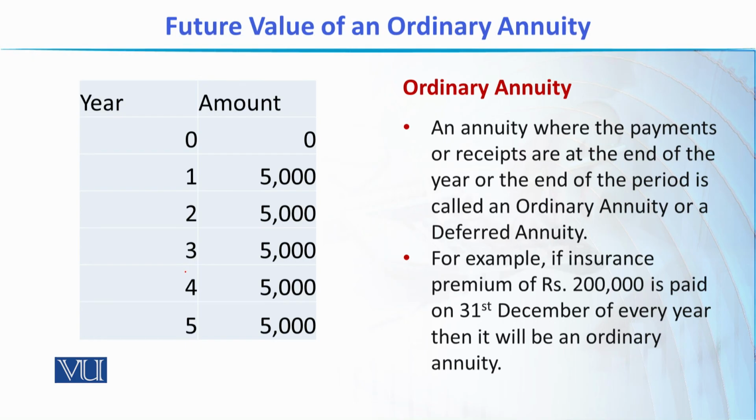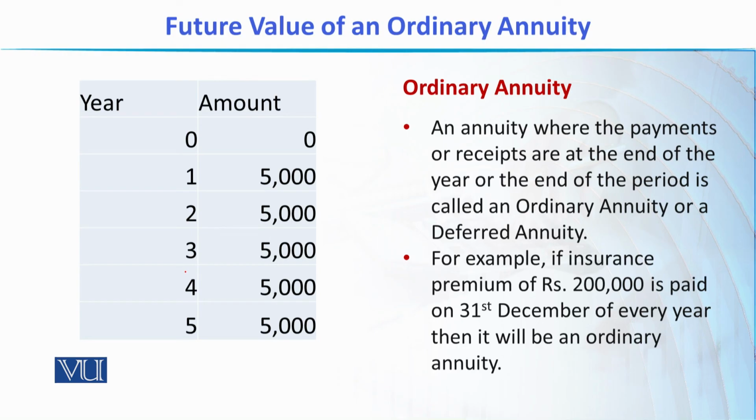If you look at this table, you would see that 0 refers to start of year 1, and 1 refers to end of year 1 and start of year 2, and 2 refers to end of year 2 and start of year 3, and likewise we keep on moving and we see that 5,000 rupees are paid at the end of every year. This table is also used for the other type of annuity that we'll discuss, but with a slightly different meaning.